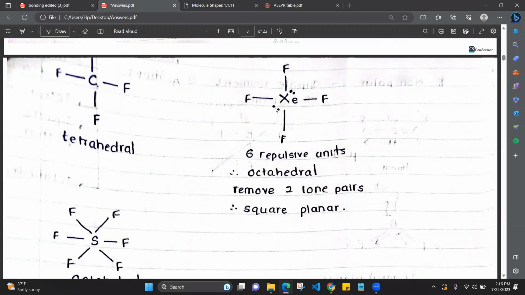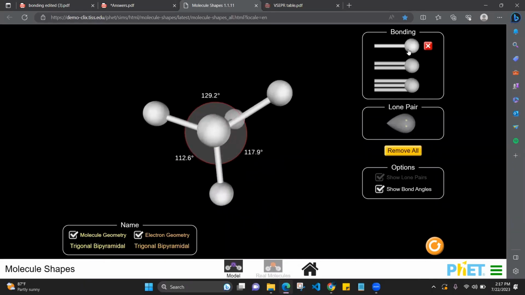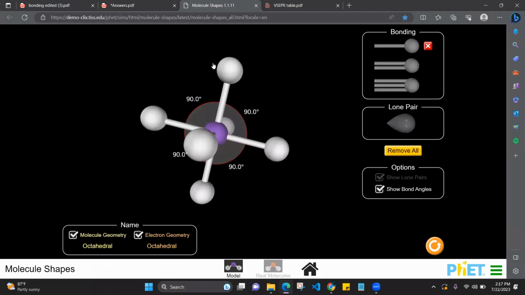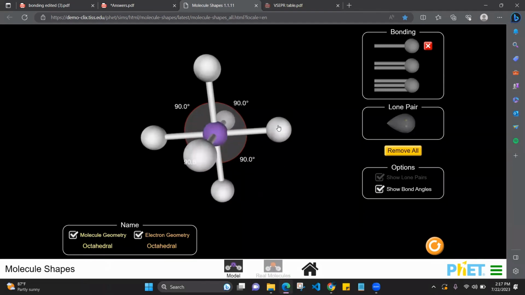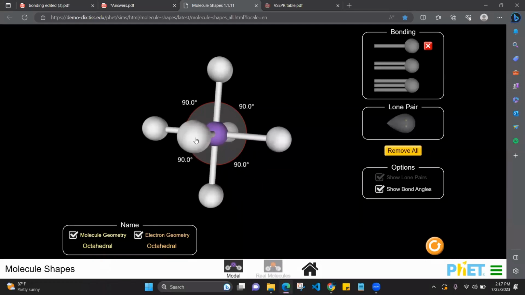So when we come to the next molecule, now, how many repulsive units? Count the lone pairs and the bond pairs. 1, 2, 3, 4, 5, 6. 6 repulsive units. So, add 6 repulsive units. Right? Okay. Now, what's the shape? Octahedral. What's the electron pair geometry? Octahedral. See, all are perpendicular to each other. 90 degrees bond angle between every atom, between the bonds, I'm sorry. So the molecular shape will be octahedral and the electron pair geometry will be octahedral.